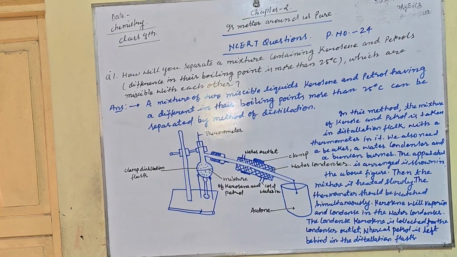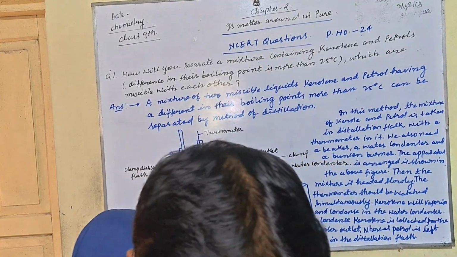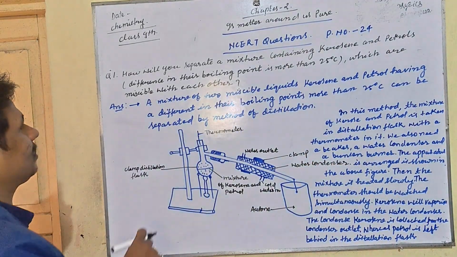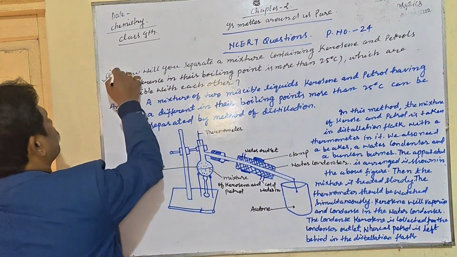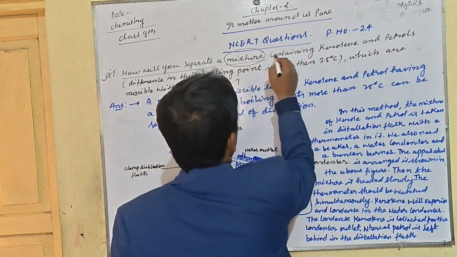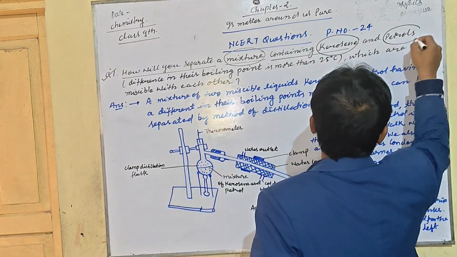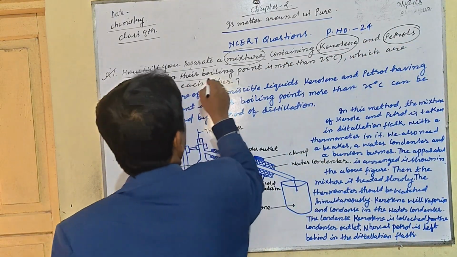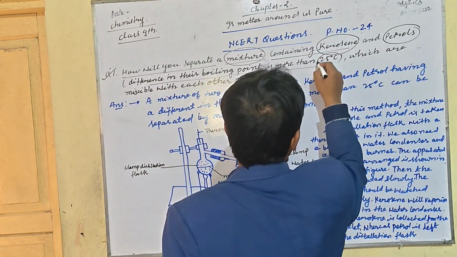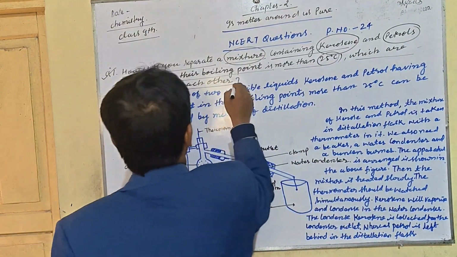Chapter number 2 is Is Matter Around Us Pure, NCERT question on page number 24. How will you separate a mixture containing kerosene and petrol, where the difference in boiling points is more than 25 degrees centigrade, and which are miscible with each other?